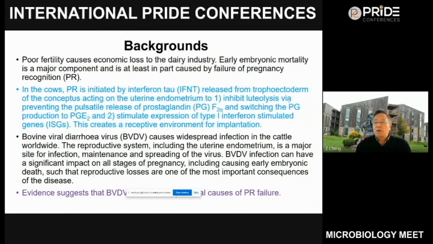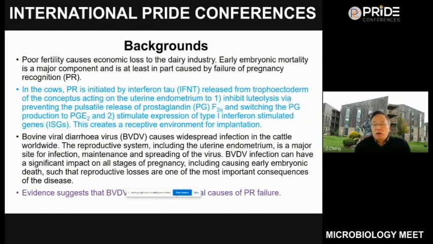This leads to the inhibition of luteolysis by preventing the pulsatile release of prostaglandin F2 alpha, and switches the PG production to PGE2 and stimulates expression of type 1 interferon stimulated genes. This creates a receptive environment for implantation.